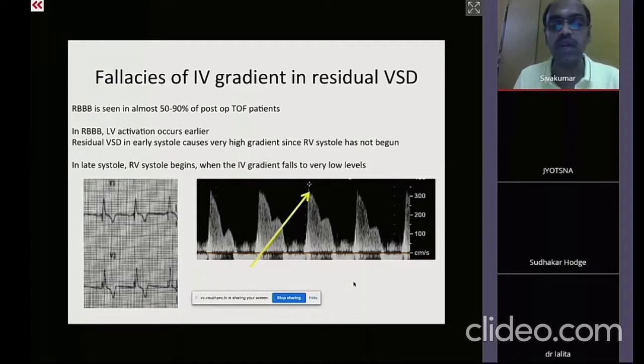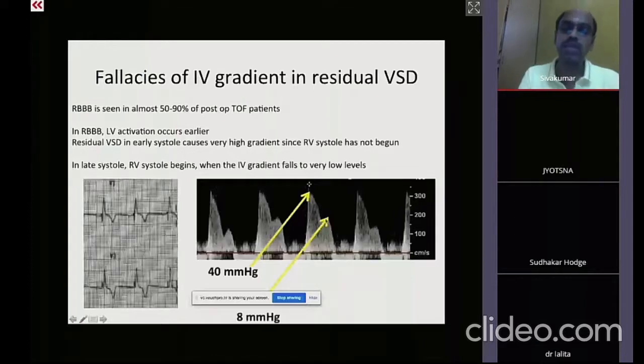What we need to understand is that at the peak of the VSD gradient, the right ventricle is actually not contracting because there is a post-operative right bundle branch block. So the RV contractility starts much later. At this particular point, it is the LV that is contracting, and when the LV is contracting, you have a gradient of 40 millimeters. But when the RV also begins to contract, you have a gradient that is much, much lower. In that particular patient with a systolic pressure of 70, the RV predicted pressure was 62 millimeters of mercury. We need to understand that in an acute post-operative VSD, where there is commonly a right bundle branch block, we need to look at the late systolic gradient, not the early systolic gradient.